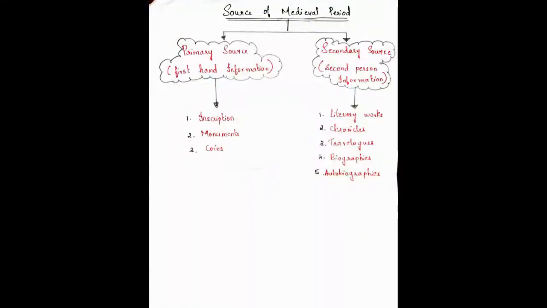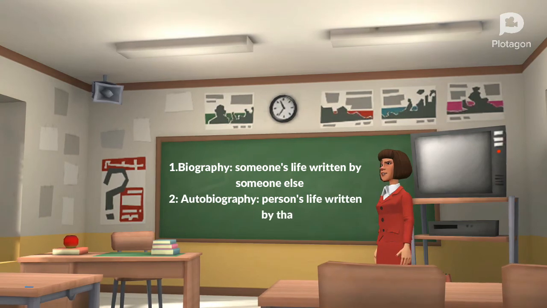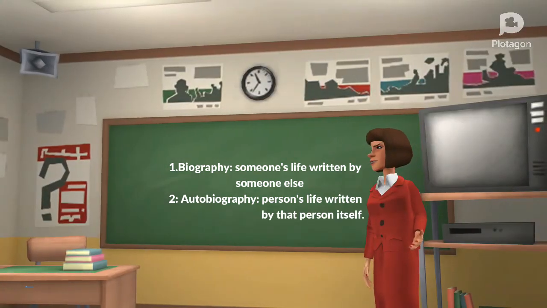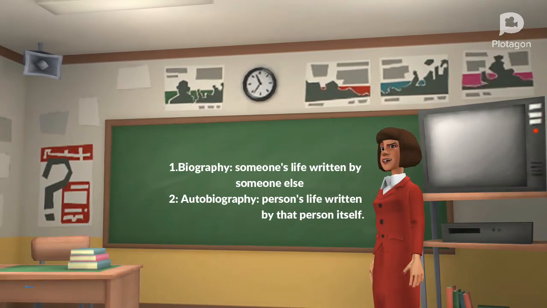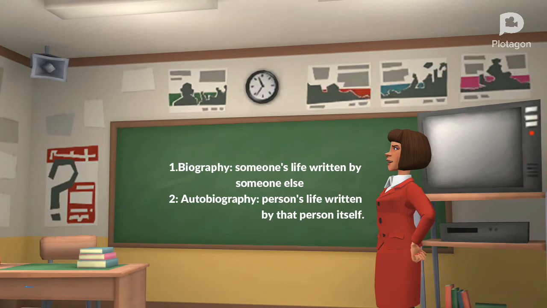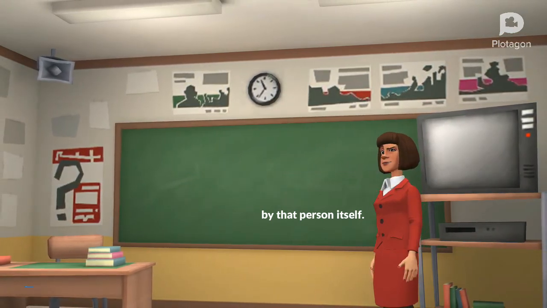Okay. Under secondary source, the next topic is biography and autobiography. What do you mean by biography? Someone's life written by someone else. If my life history is written by someone else, that is called biography. What do you mean by autobiography? A person's life written by that person himself. If my life history is written by myself, then that is called autobiography.